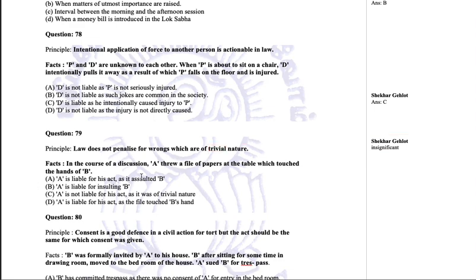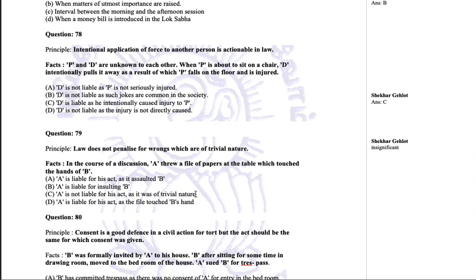A is liable for his act as it assaulted B. Now, when we talk about assault, assault has to have intention. If A threw the file with intention, then it would have been assault. But look at what he has done. A has thrown the file of paper on the table, not intentionally. He has thrown it on the table, but accidentally it touched B, so it's an accident. A is liable for insulting B. What is an insult here? A is not liable for his act as it was of a trivial nature. A is liable for his act as the file touched B's hand.